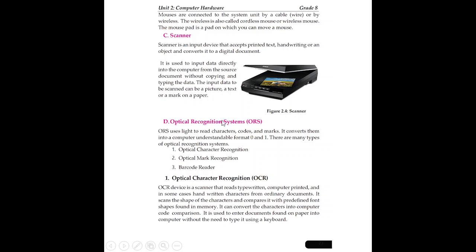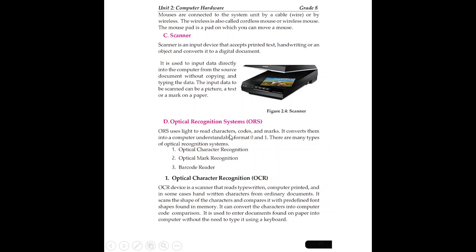The other input device is the optical recognition system. It helps you to input a variety of characters, as the name implies. There are optical recognition systems that are designed for a variety of purposes. Let us see. It uses light to read characters, codes, and markers. This optical recognition system uses light.